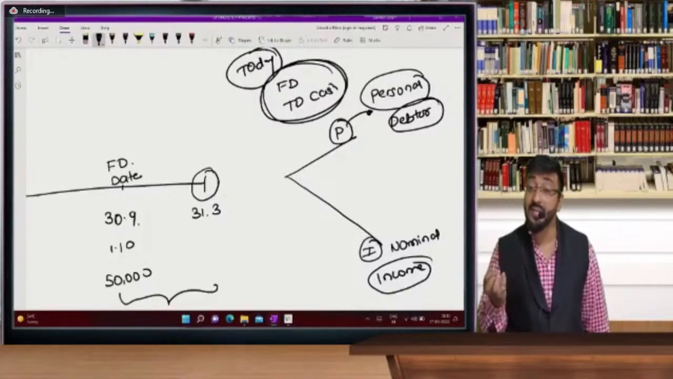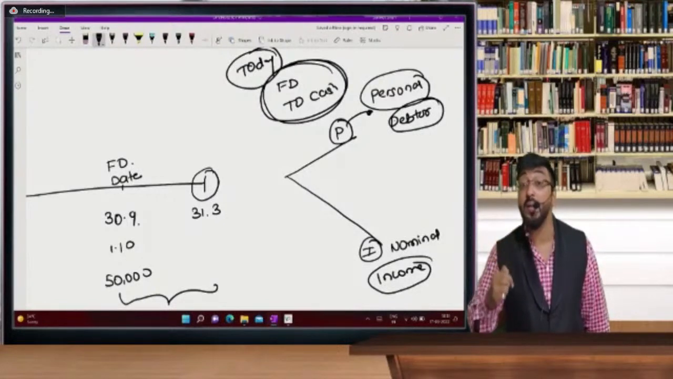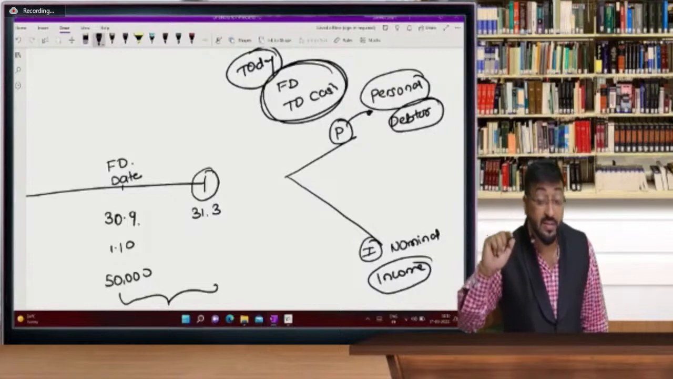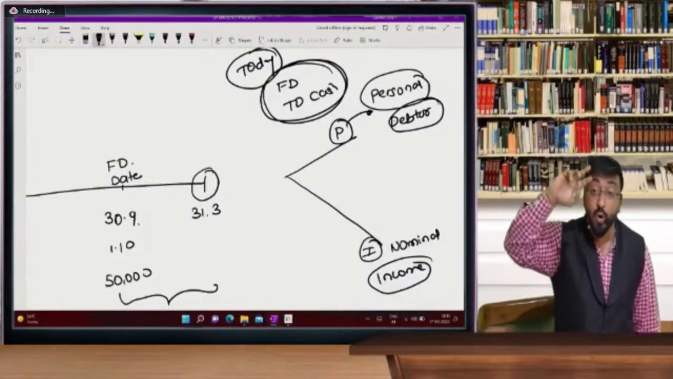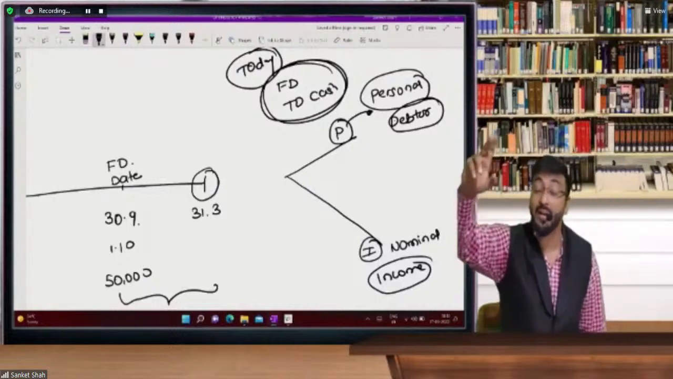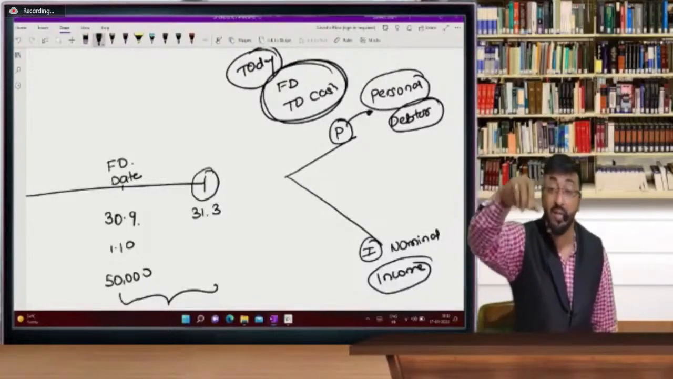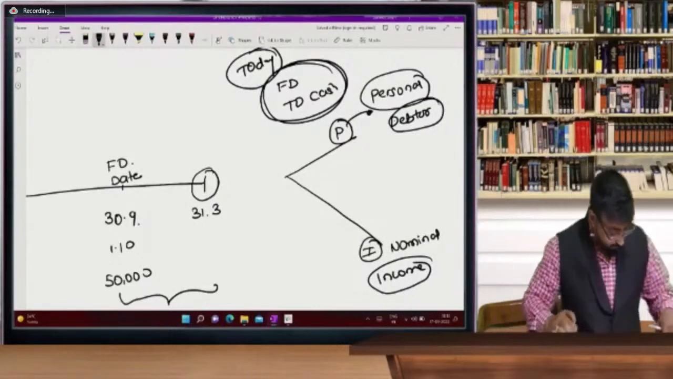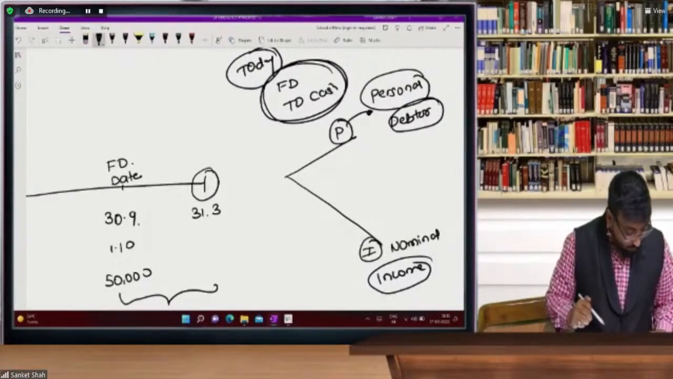But interest is income, and that income I will record in the profit and loss account. Now, the next step is how you are going to reflect it in the trial balance, and how you are going to reflect it in profit and loss account and balance sheet is more important.